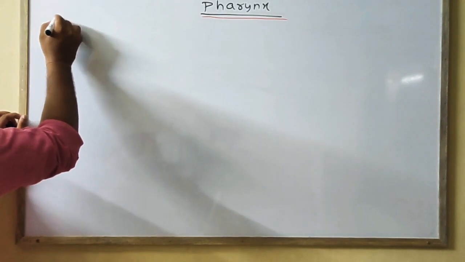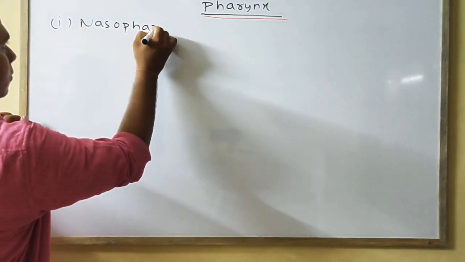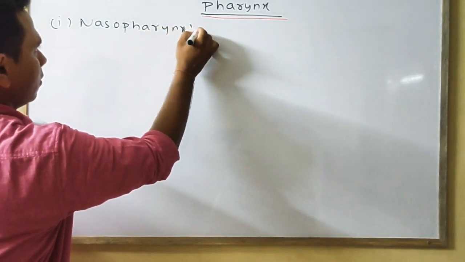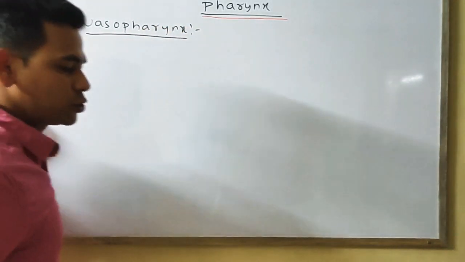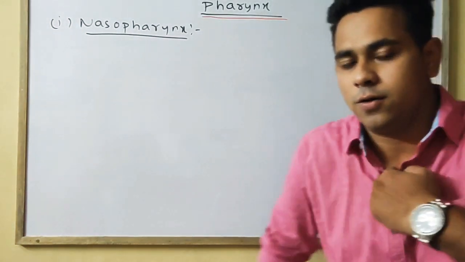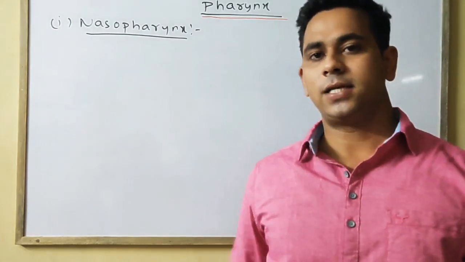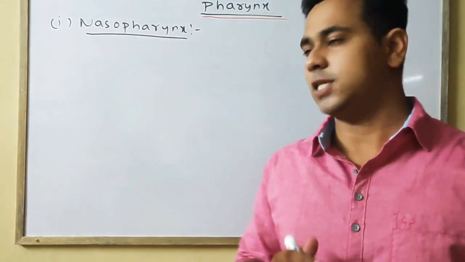First one, nasopharynx. First point, it is the upper part of the pharynx. It is the upper part of the pharynx present in between the nasal chamber.